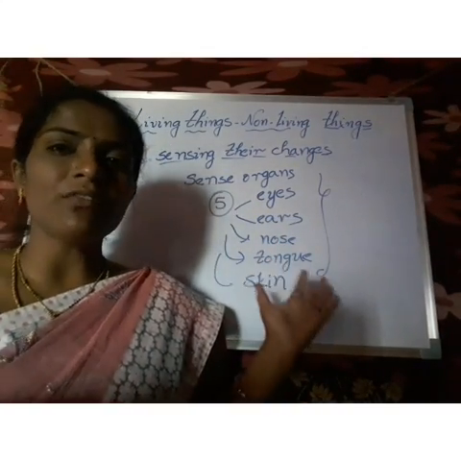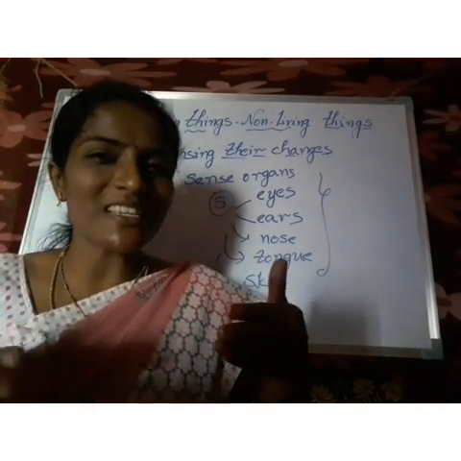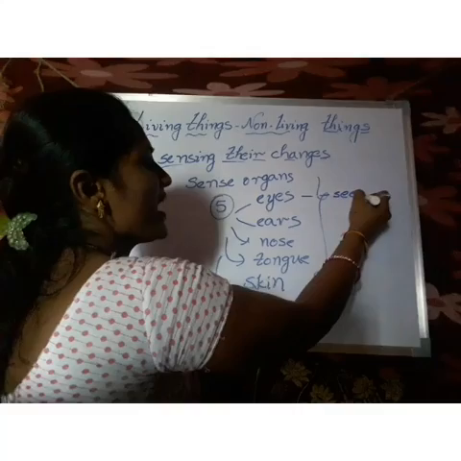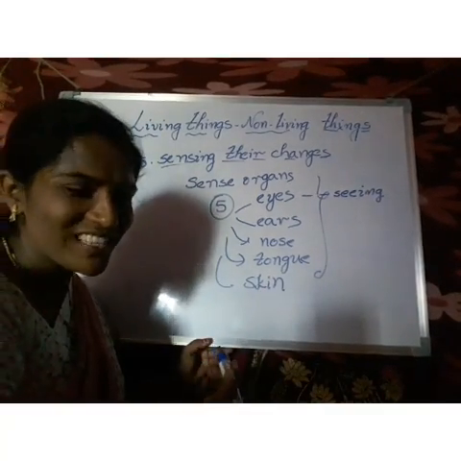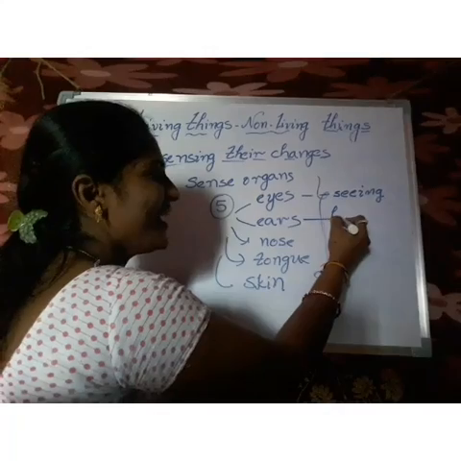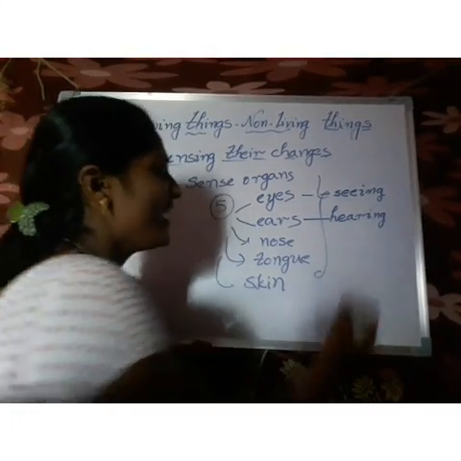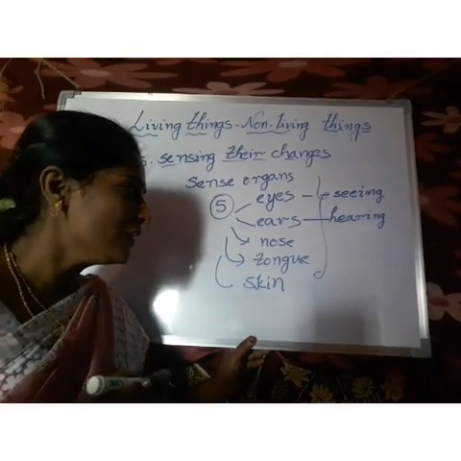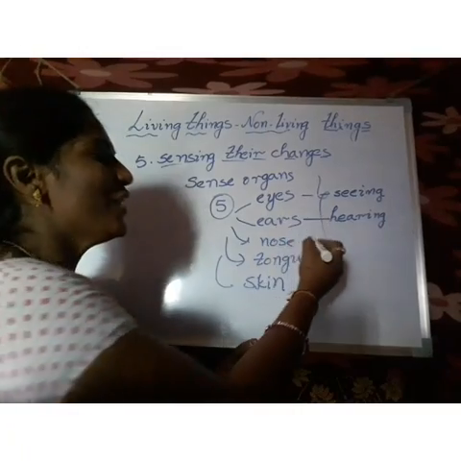What are the uses of these sense organs, children? You are very intelligent students. Come on, say the answer. Eyes for seeing or watching. And what is the use of ears, children? Hearing. If your mother is cooking any food, how can you know? With your beautiful nose.